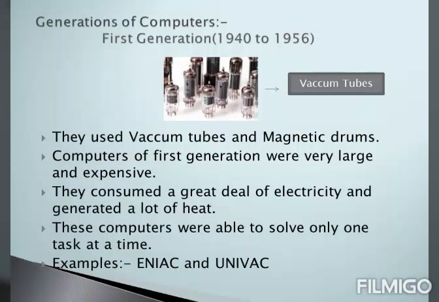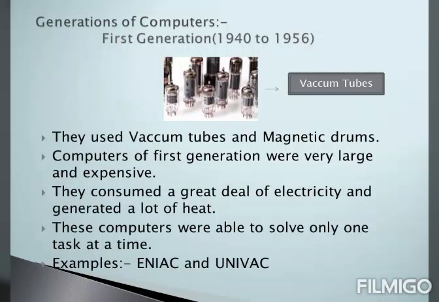Let us see the first generation that started from the year 1940 to the year 1956. First generation of computers used vacuum tubes and magnetic drums. Students, you can see how a vacuum tube looks in the given image.